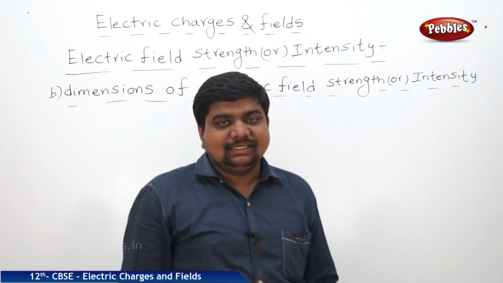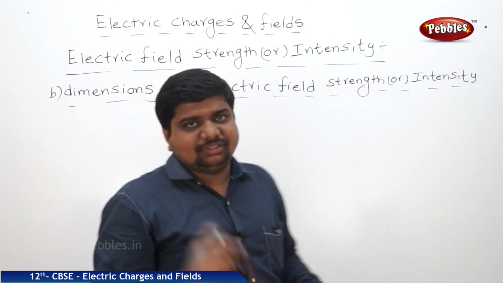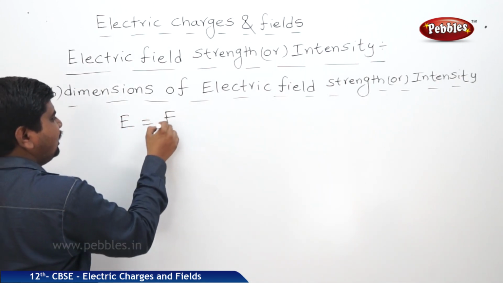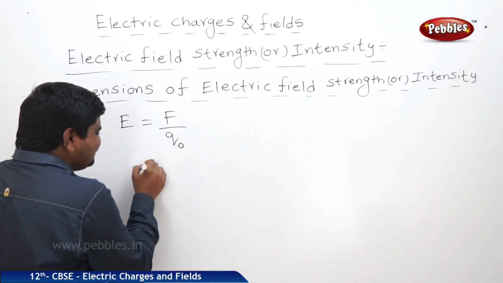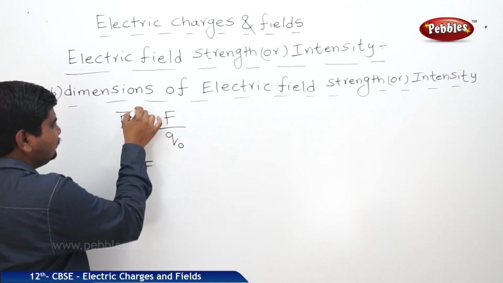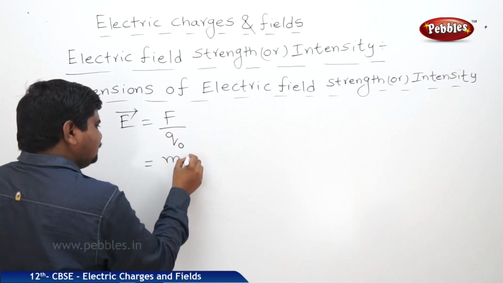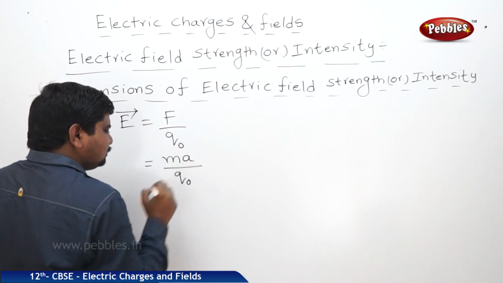After the explanation was over, we are going to discuss the dimensional formula of electric field strength or intensity. Before writing the dimensional formula, you should know the original formula: E is equal to F by Q naught. How to write the dimensions of a physical quantity? Listen. Force we can write as MA or MG, by Q naught.